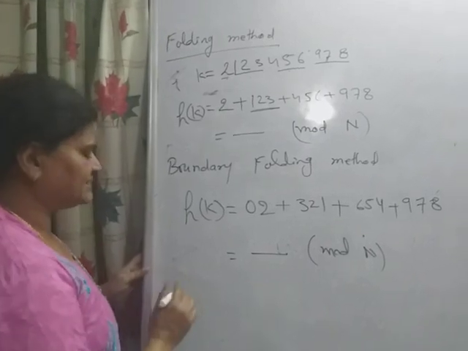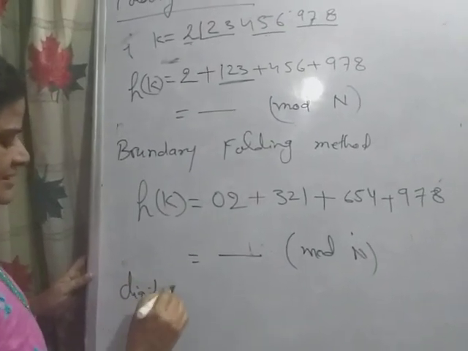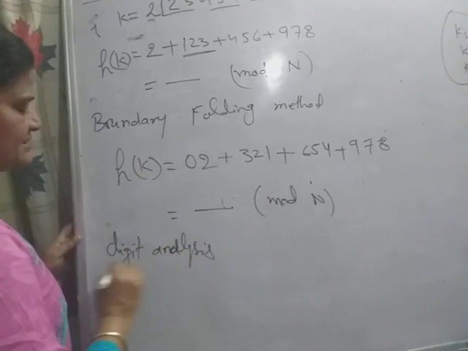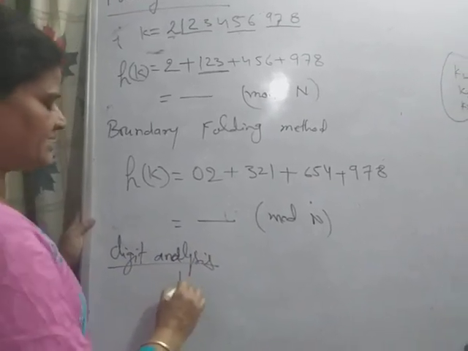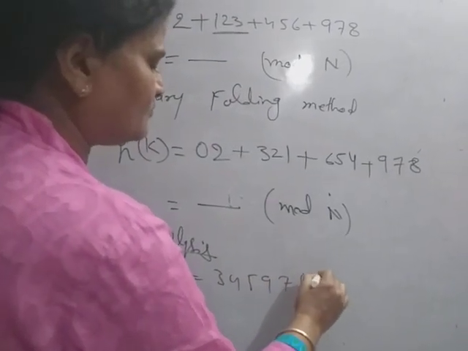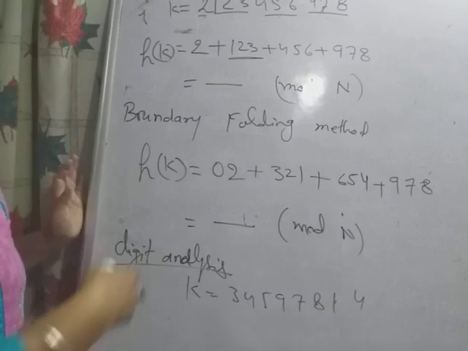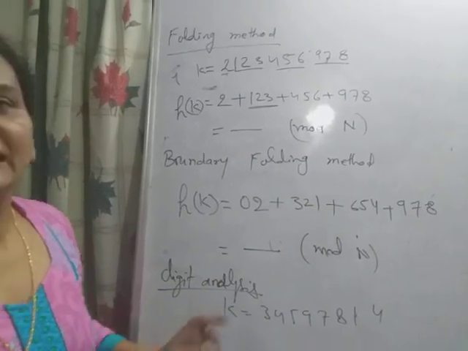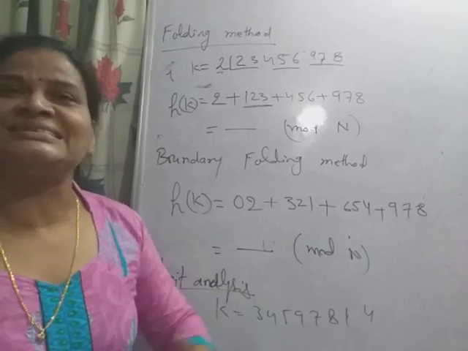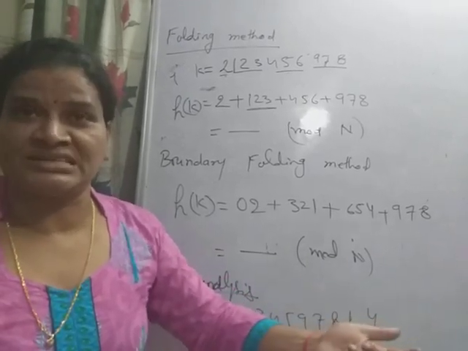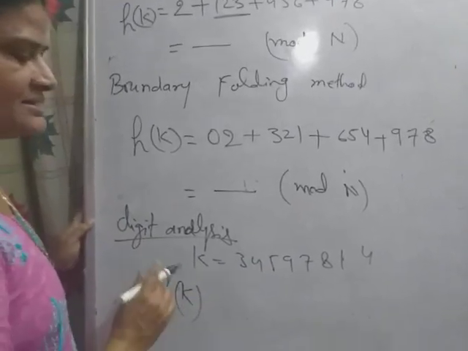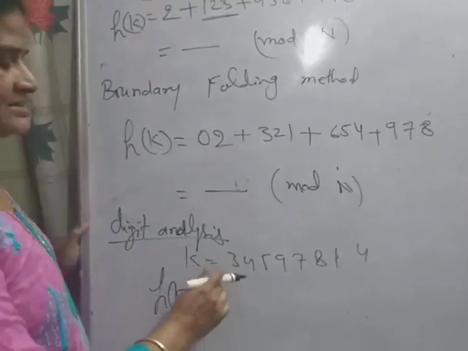Next there is the digit analysis method. In the digit analysis method, suppose the key I want to store into the table is 3, 4, 5, 9, 7, 8, 1, 4. Simply the digits at the odd positions are taken as its address.